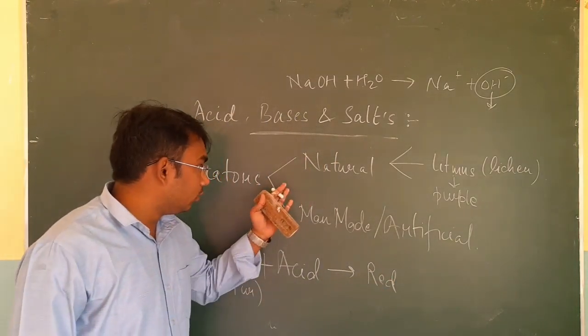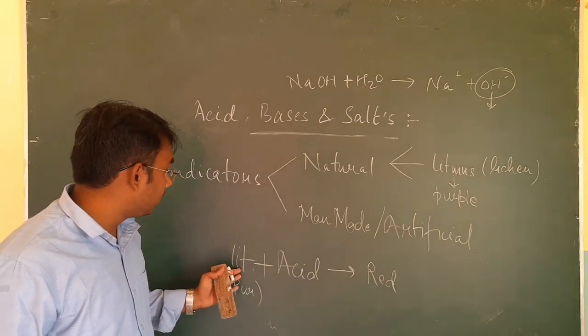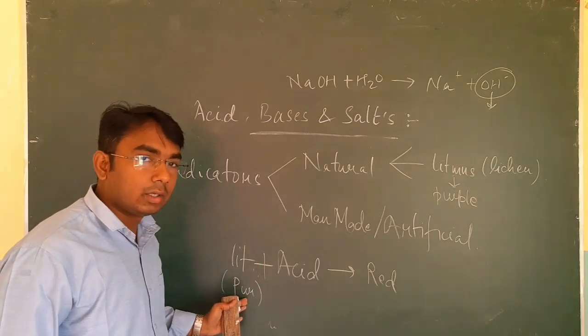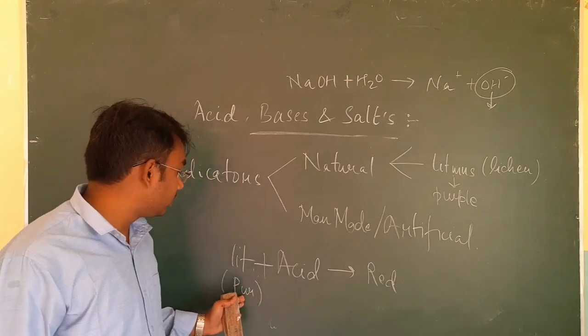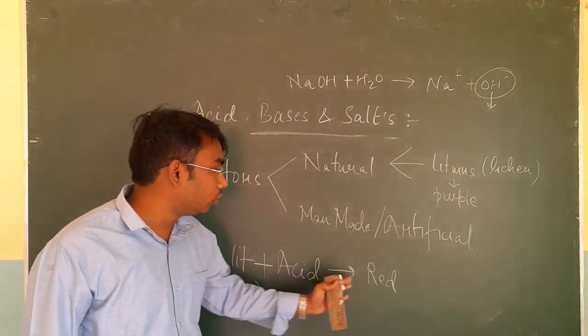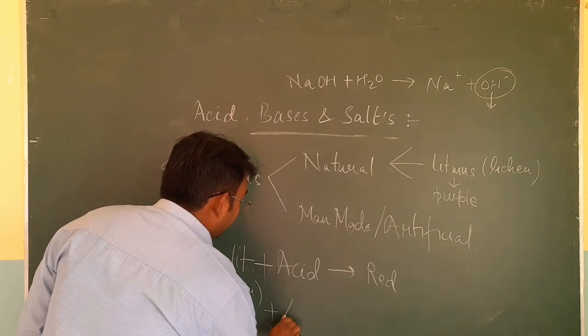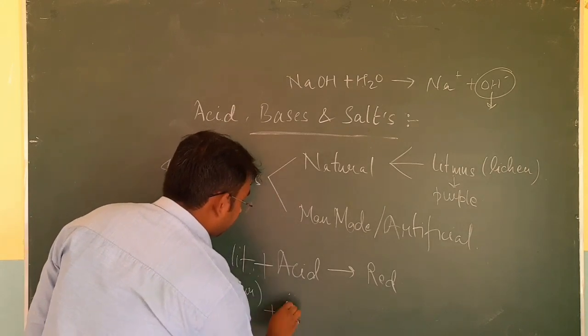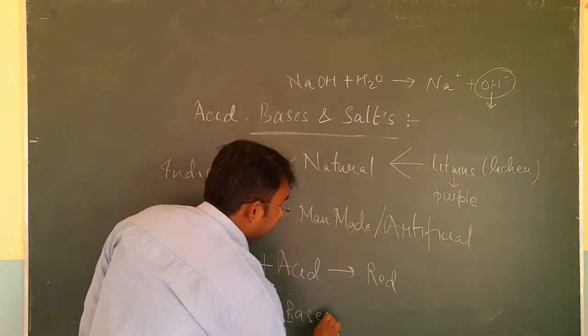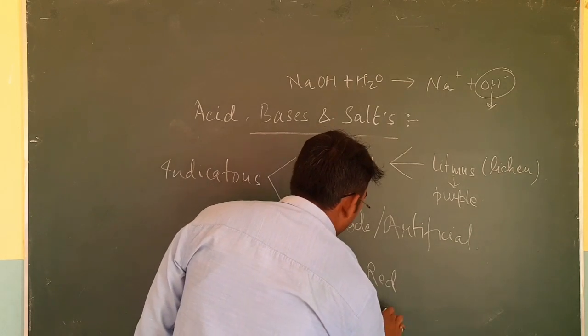So you can clearly see that when I put this litmus solution in acid, it changes its color from purple to red. Similarly, when I add this litmus to a base, it will change its color to blue.